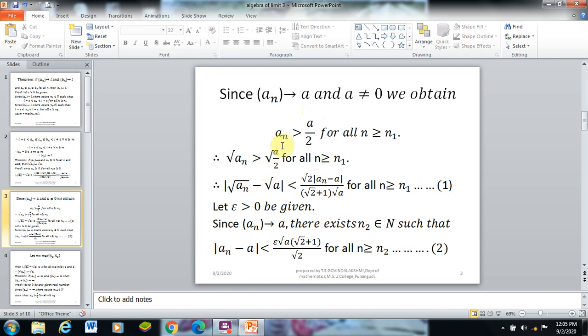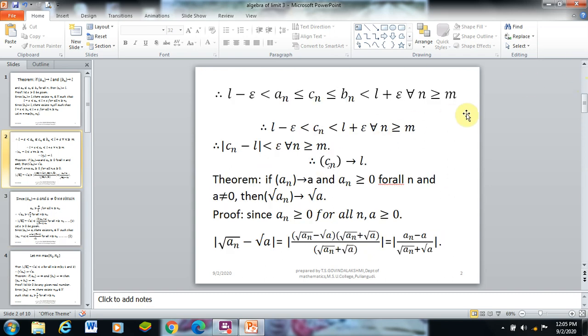Here, note the whole term root of a by 2 for all n greater than or equal to n1. Substituting that term, the modulus of root of an minus root of a is less than the modulus of an minus a divided by root a into 1 by root 2 plus 1.